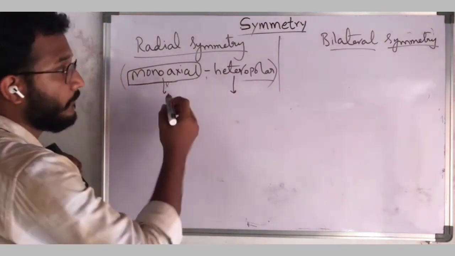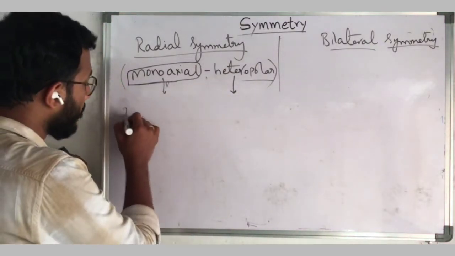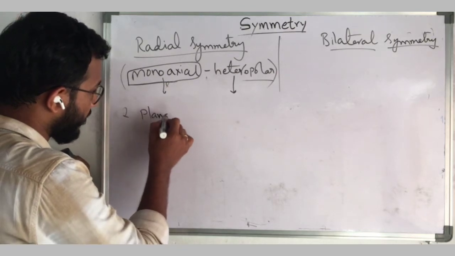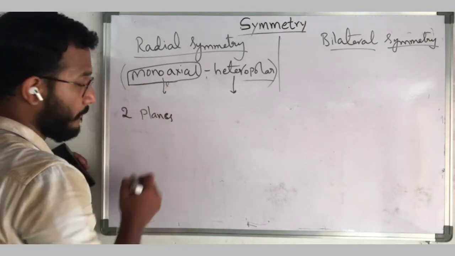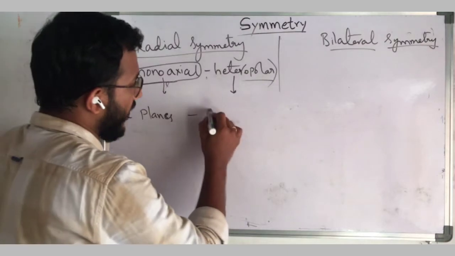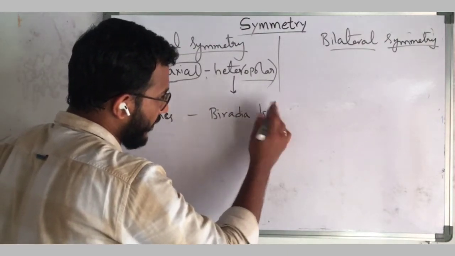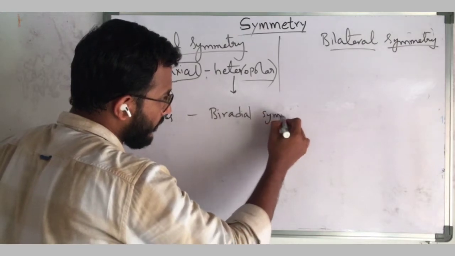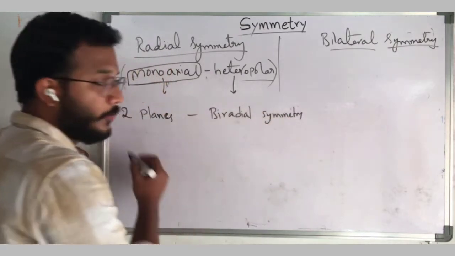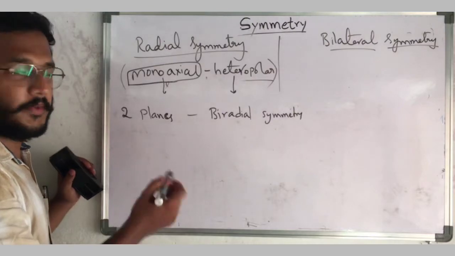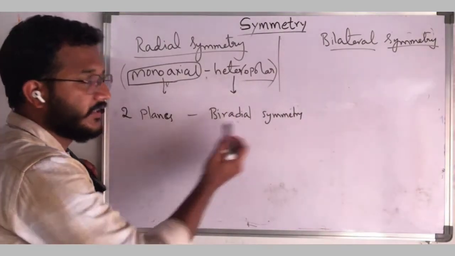If it is divided into two equal halves by two planes, we will call it biradial symmetry. If it is cut into two different planes, it is called biradial symmetry.